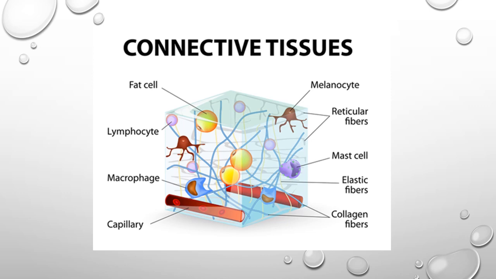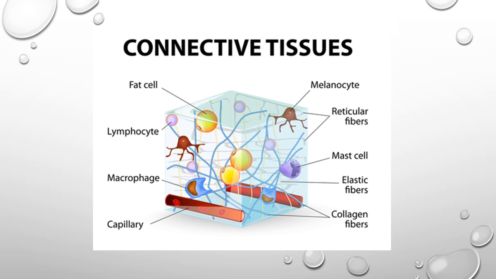So this is the structure of connective tissue. Here is an intercellular space. In this intercellular space is the matrix, that is, the cytoplasm. In this cytoplasm, cells as well as fibers are present. See, here is a melanocyte, which colors our skin. Melanocytes are colored pigment cells and they give color to our skin.